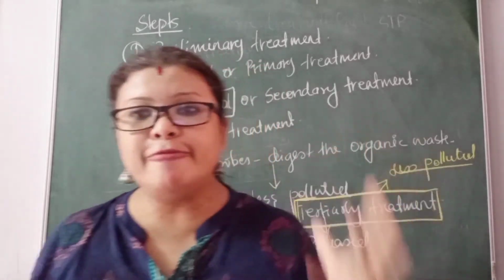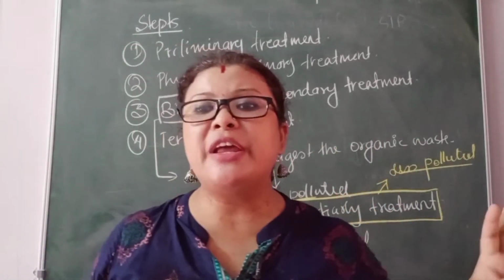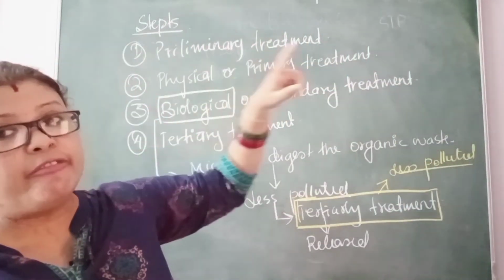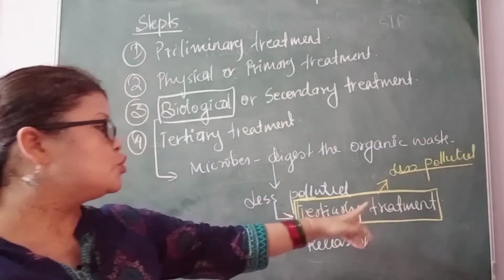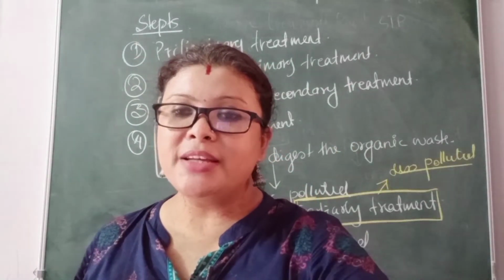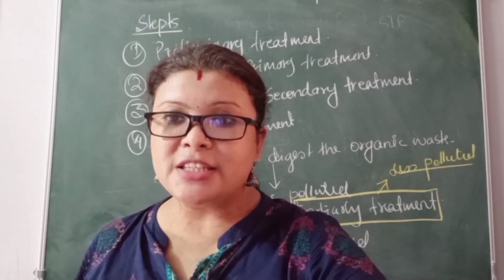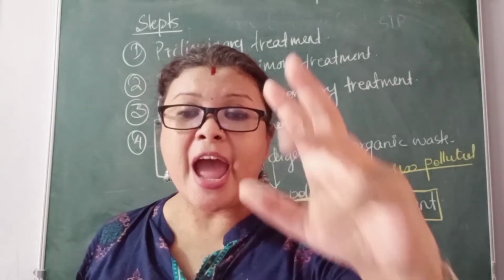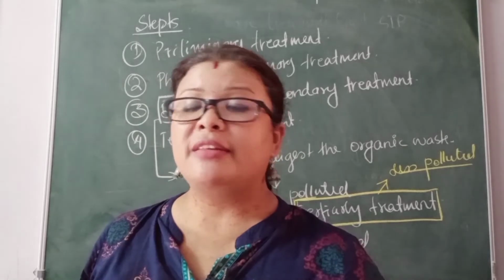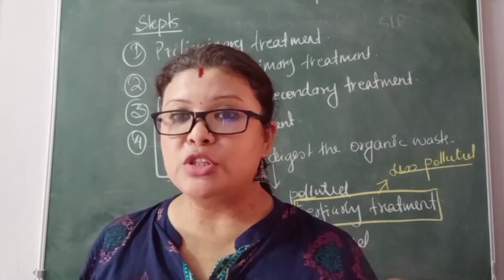If there are any harmful chemicals, they also have been removed. So whenever the waste in the STP goes to the tertiary treatment, it is less polluted, and now it can be dumped into rivers or into dumping grounds.